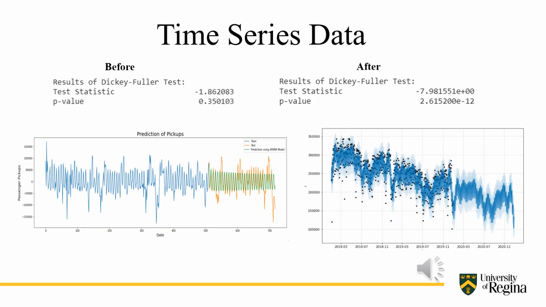In the time series data, I also performed the Dickey-Fuller test in order to know whether the data is stationary or not. Before, I was getting a p-value of 0.35, which is greater than 0.05, so it was not stationary, but after removing the trend and seasonality, I got stationary data. And then I forecasted the pickups and added back the seasonality and trend in the data to get the actual trips as shown on the right hand side.